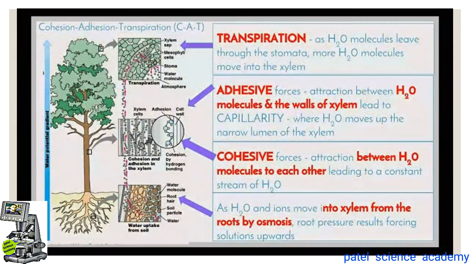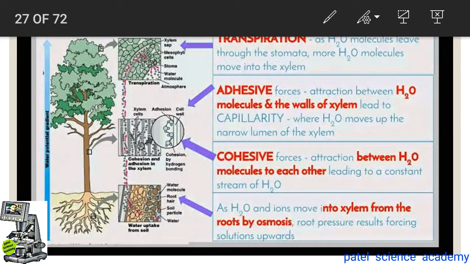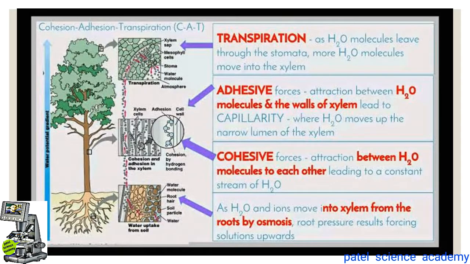Dear students, regarding this adhesive force and cohesion force, one more point is again important in this CAT, that is cohesion adhesion transpiration. So you can remember it by the CAT, because C for cohesion force, A for adhesion force, and T for transpiration. Now this new term in this lecture for the cohesion tension theory is transpiration.